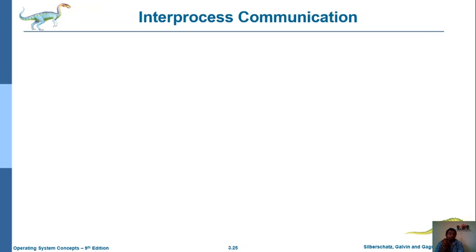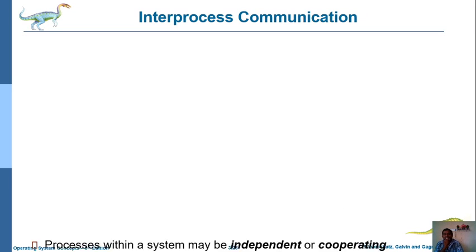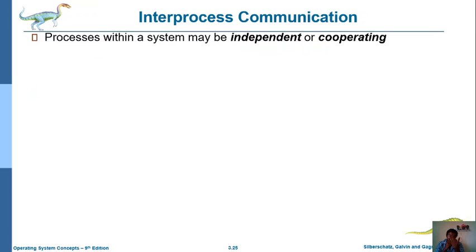Now, inter-process communication means that to complete a particular process execution, the process communicates with some other processes. That is nothing but inter-process communication. This is also described as processes within a system. There are several processes within a system, and that is nothing but inter-process communication. These inter-process communications can be implemented either in an independent way or a cooperating method.